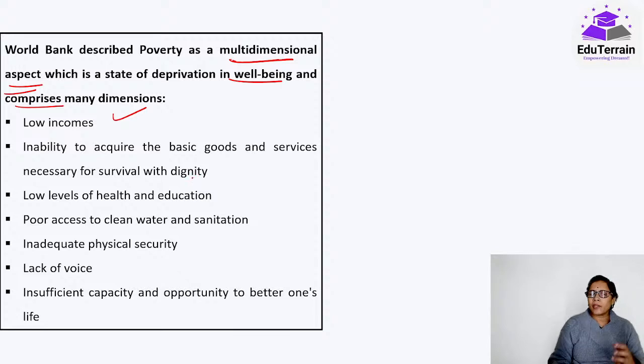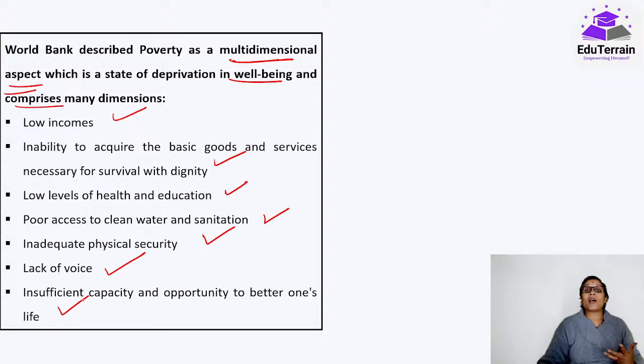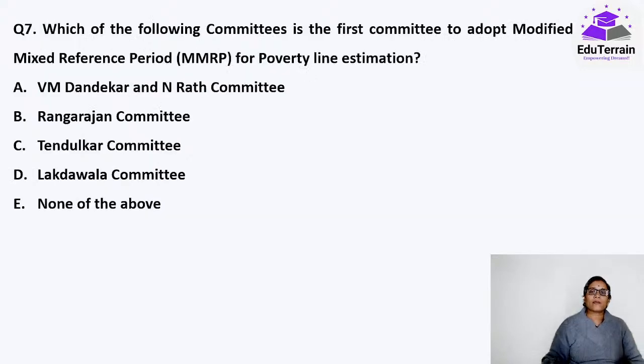Low incomes, inability to acquire the basic goods and services, low levels of health and education, poor access to clean water and sanitation, inadequate physical security, lack of voice, insufficient capacity and opportunity to better one's life. All these fall under the same topic.